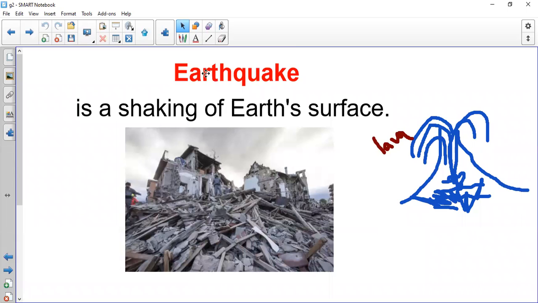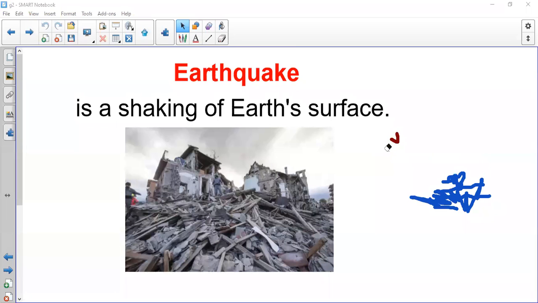Earthquake. Earthquake, shaking of earth. When the earth is shaking and everything is falling down, this is called earthquake. Earthquake, shaking of earth. Okay?